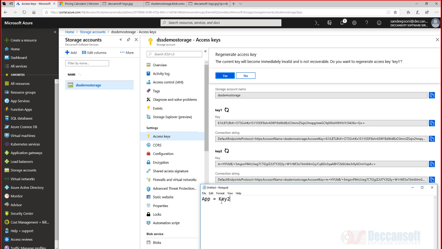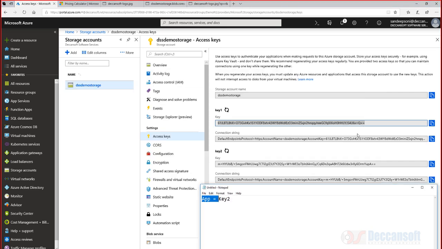By just changing key 1 to key 2, maybe if you are doing a web application, let's say in a config file, you will change it. By changing from key 1 to key 2, your application continues to run. There is no downtime. Now I come back and change here from the old key value to a new key. After I change here, I get a new value, and now I have a choice of going back to my application and replacing key 2 with key 1. And again the application is up and running.